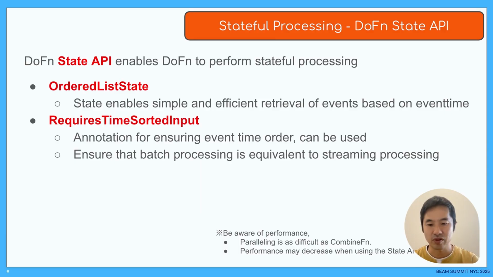It is important to note that the state API cannot distribute processing as much as the combine function. So if the data associated with the key is large, the processing load may become uneven and memory usage may increase. And using the state API with Dataflow Runner v2 is not recommended due to performance issues.